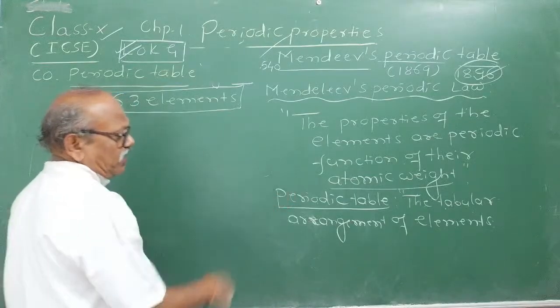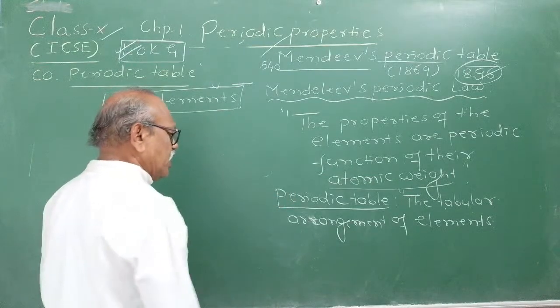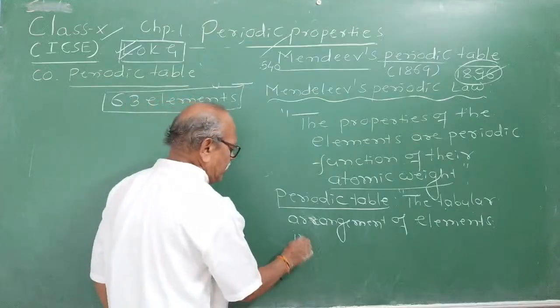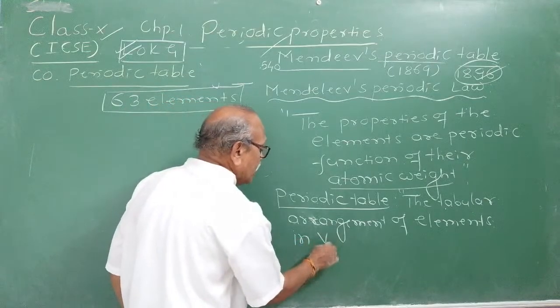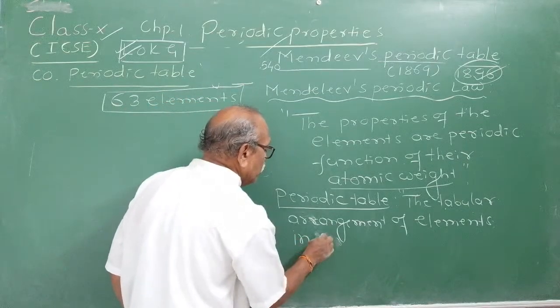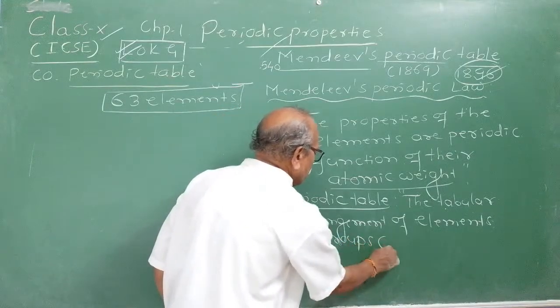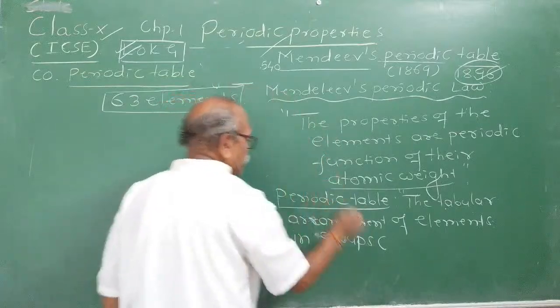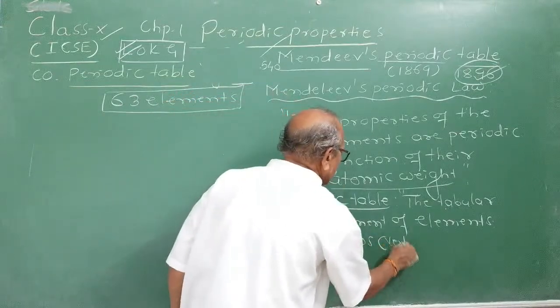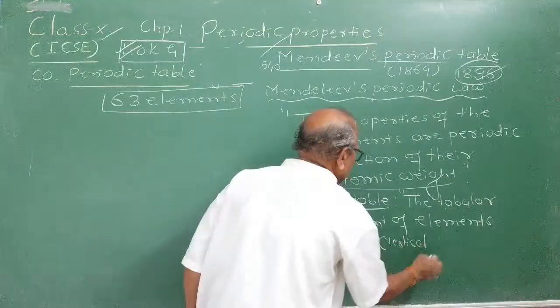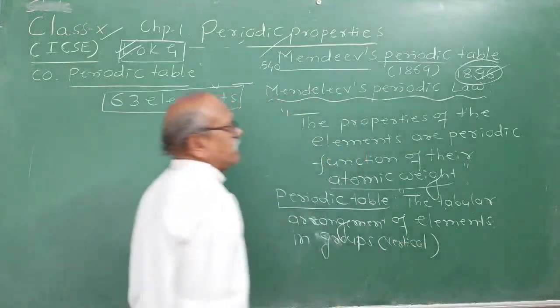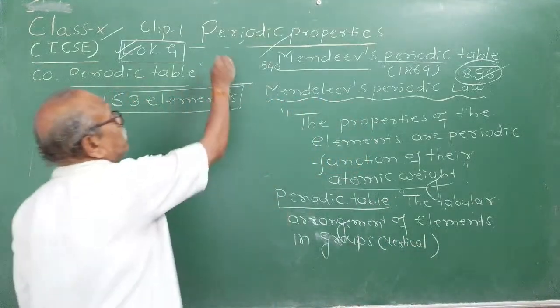What is the periodic table? Come back to our study. The tabular arrangement of elements in vertical columns, in groups. What are groups? The term group was given by Mendeleev only. Vertical columns. You must have a correct understanding of the periodic table to learn periodic properties.